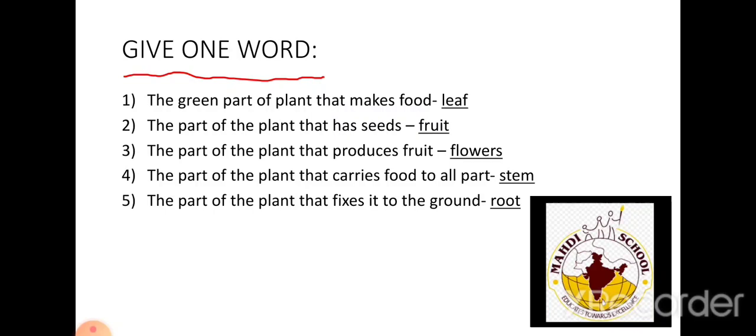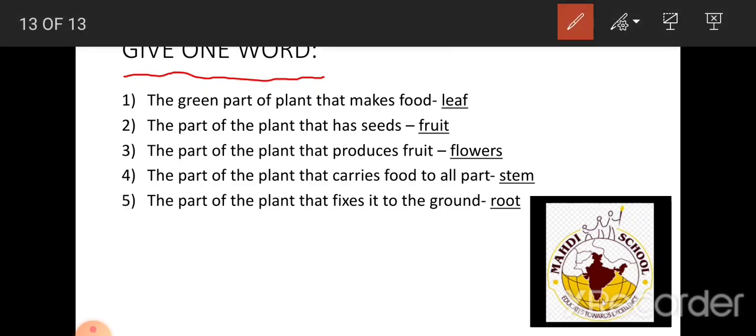Part, P-A-R-T, of, O-F, plant, P-L-A-N-T, that makes food. Makes. Food. What is the answer? Leaf.